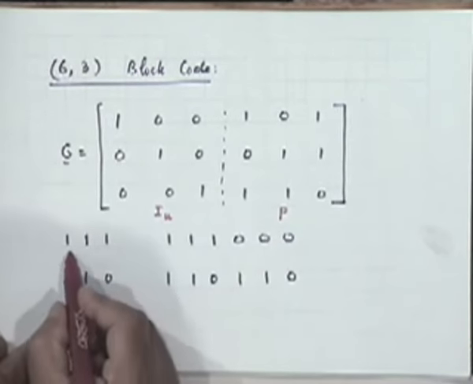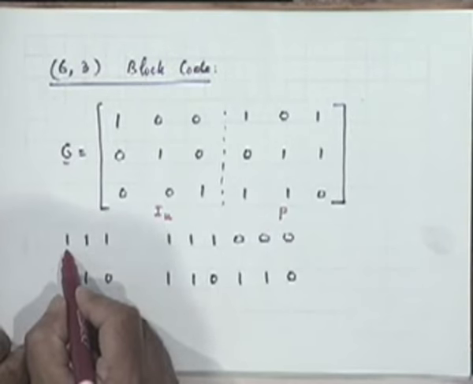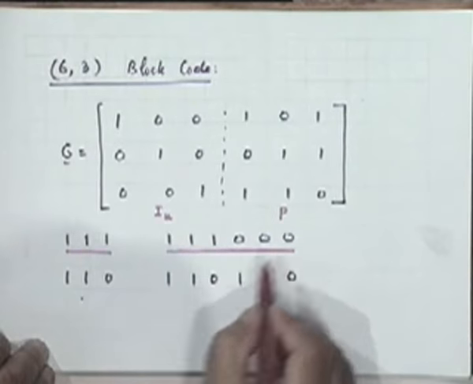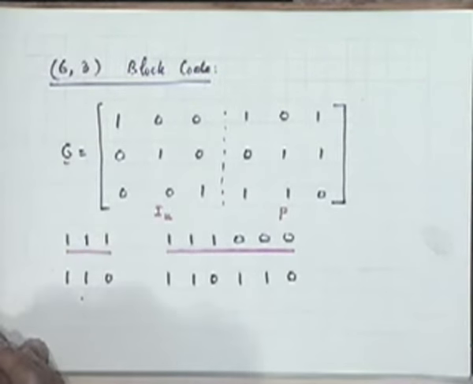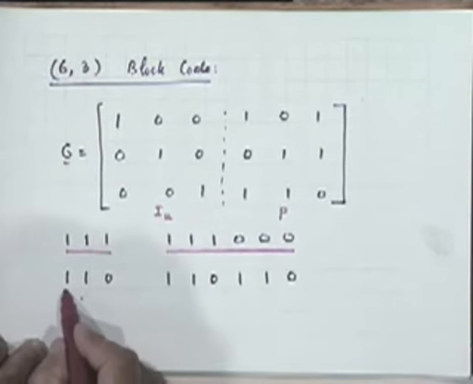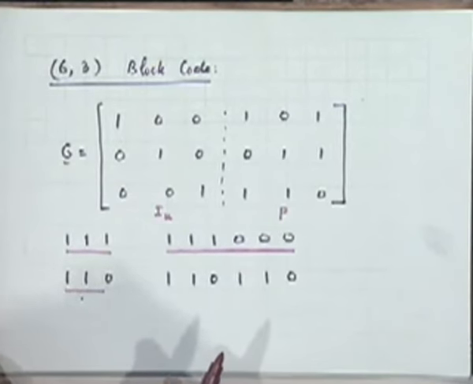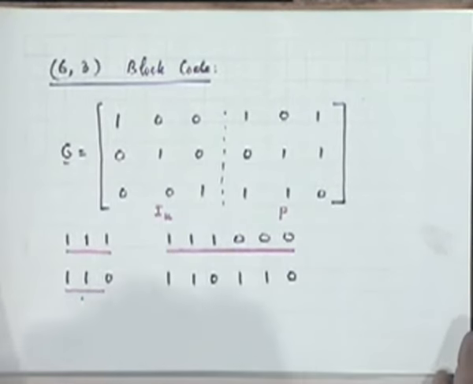This is an example. If your input information bit sequence is this, your output encoded sequence is this 6-bit sequence. When it is this, that is this, and so on. I think this is where we stopped yesterday. So I have done a very quick revision of what we did yesterday.